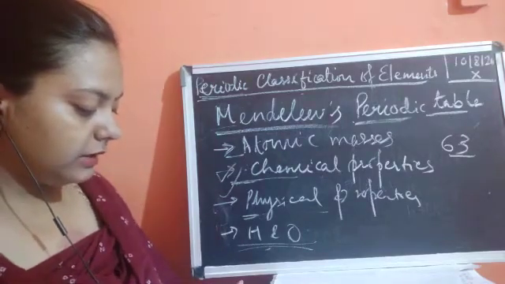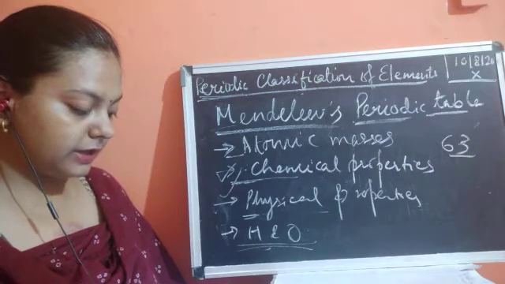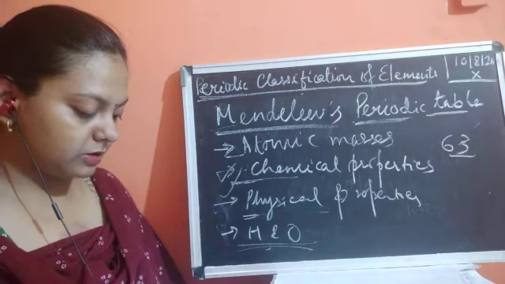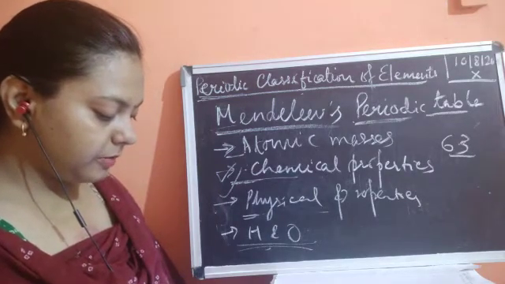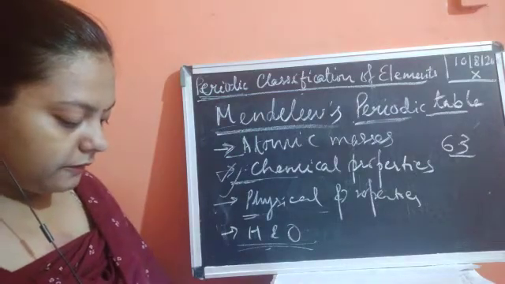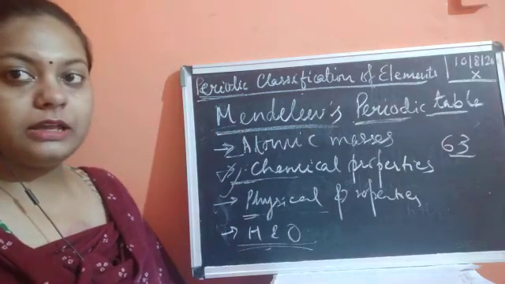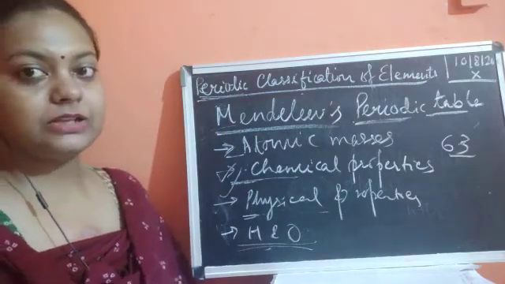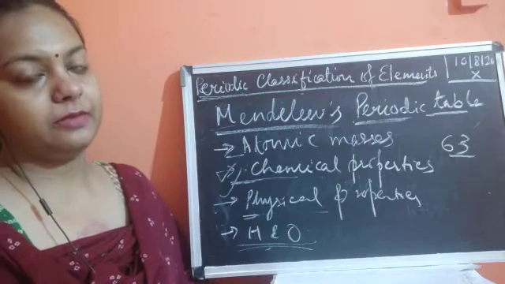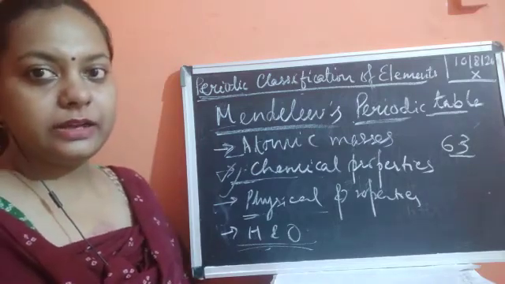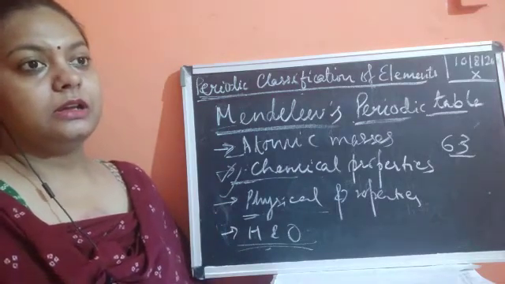So he observed that in a periodic classification, there is a reoccurrence of elements with similar physical and chemical properties. On the basis of this, Mendeleev formulated a periodic table, and he stated that the properties of the elements are a periodic function of their atomic masses. So he has given the fact that yes, there is a relationship between the atomic masses of these elements as well as their physical and chemical properties. That is really very important, and that was the real basic concept on which the elements were classified.